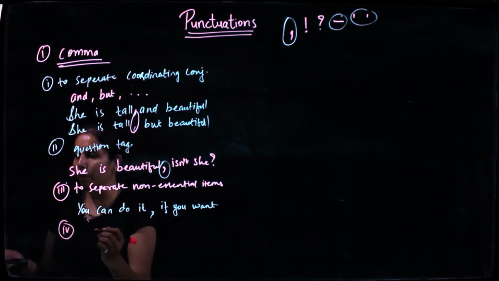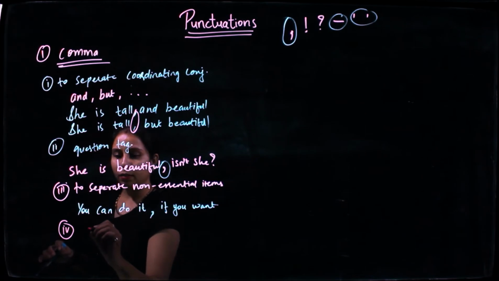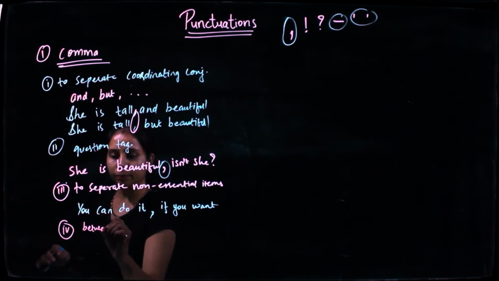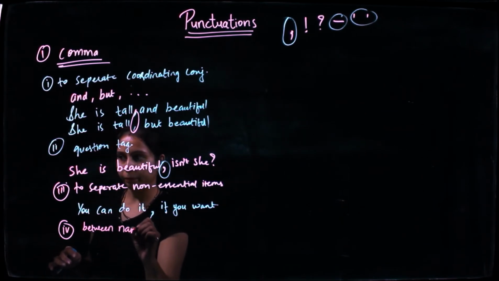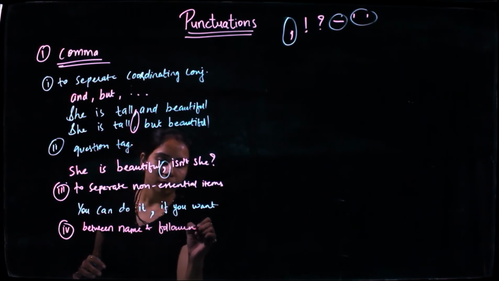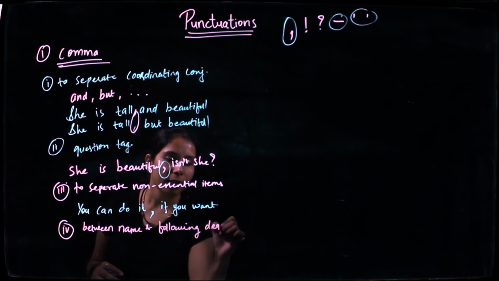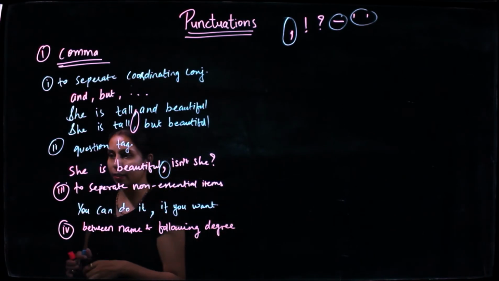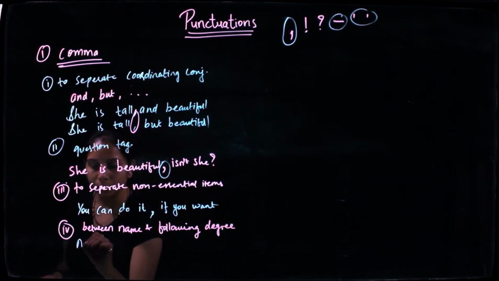Now I would talk about the fourth scenario, when we add a comma between a name and degree and the following degree. So you are having a particular degree you are telling. So at that time you need to follow this one, comma.